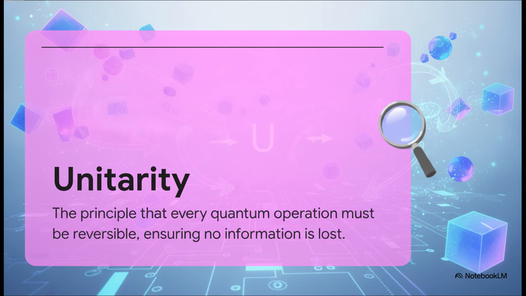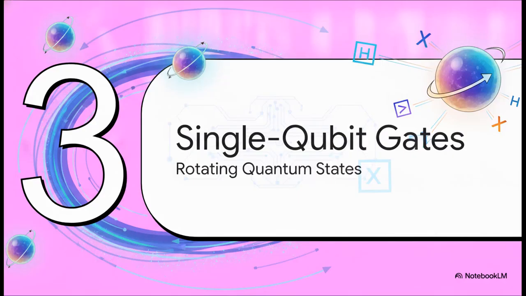In quantum computing, every single gate must obey the principle of unitarity. Mathematically, this means quantum gates are described by unitary matrices. But what does that actually translate to in plain English? Basically, it means every quantum operation absolutely must be reversible. At any point in a quantum computation, you can theoretically apply the inverse of your operations, completely undo the computation, and return exactly to your original input. No information is ever destroyed. It's perfectly preserved. Moving right along to Section 3, single-qubit gates explained.